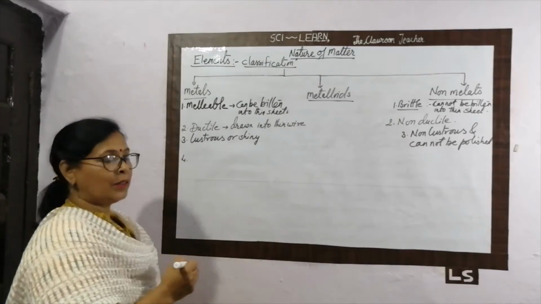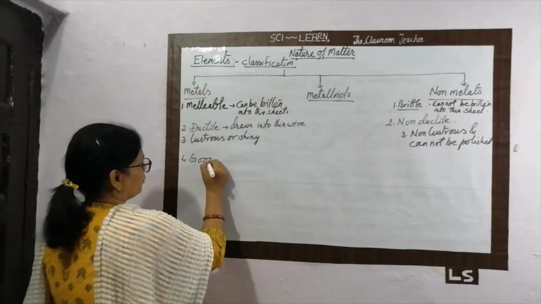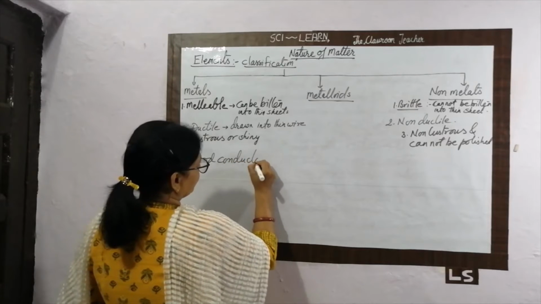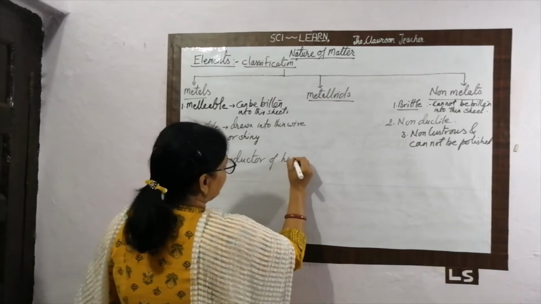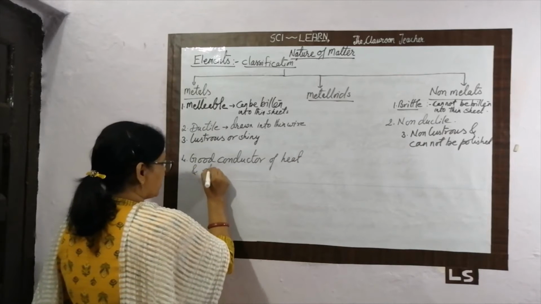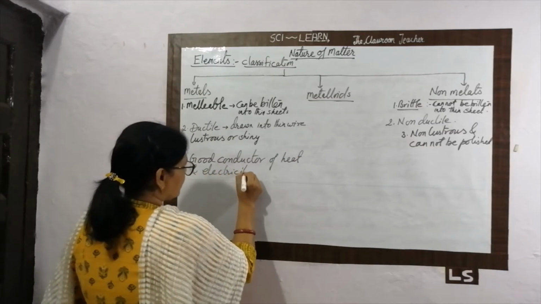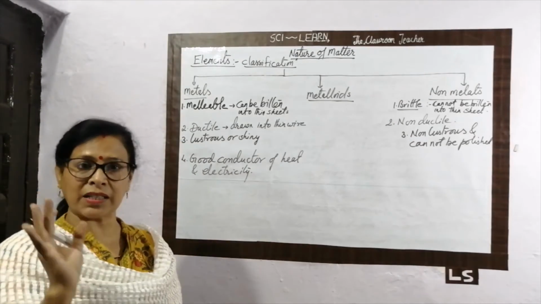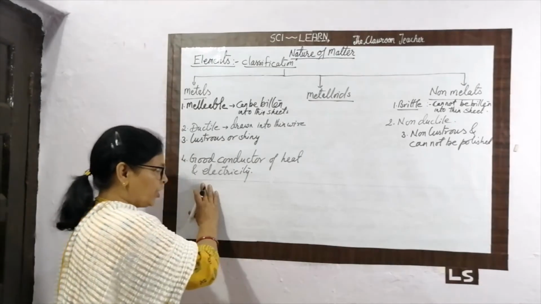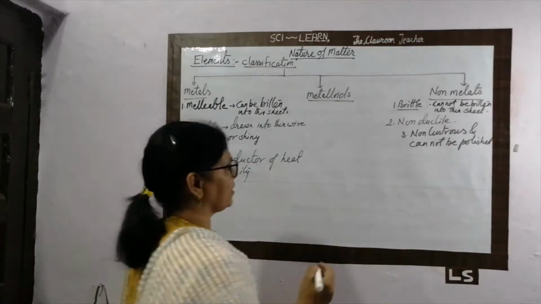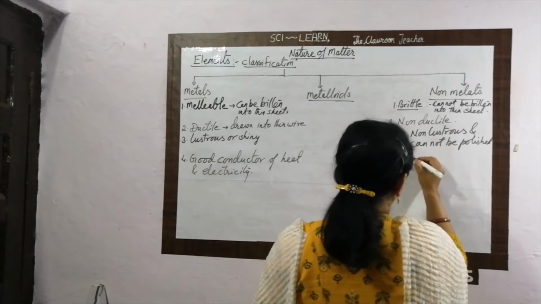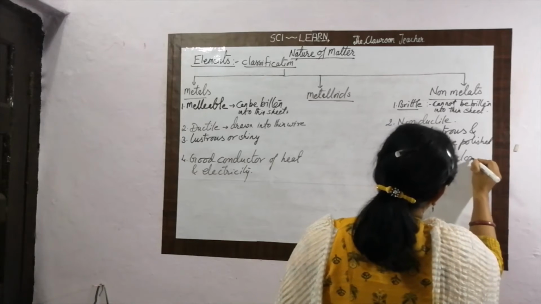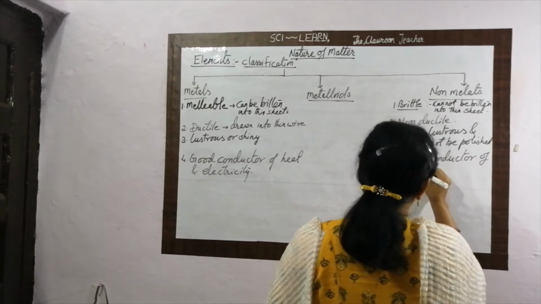Next, about the metals. Metals are good conductors of heat and electricity. This is a general property. All the properties do not hold hard and fast for every metal. Some exceptions are there, but metals are generally good conductors of heat and electricity. What about non-metals? Non-metals are generally poor conductors of heat and electricity.